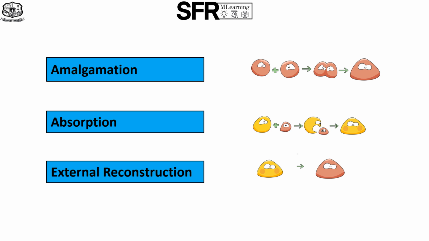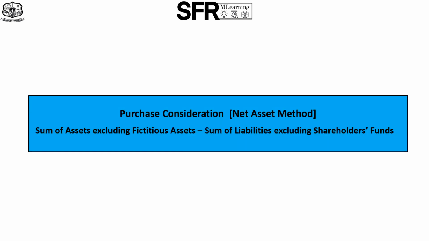To brush up again, amalgamation. Two companies are there, they amalgamate and a new company is formed. Absorption. There are two companies, one powerful company and one weak company. Then powerful company acquires the weak company. After acquisition, it absorbs the weak company within. External reconstruction. A company is facing huge loss and it restructures itself into a new company. And purchase consideration is equal to the sum of assets excluding fictitious assets minus the sum of liabilities excluding shareholders' funds.